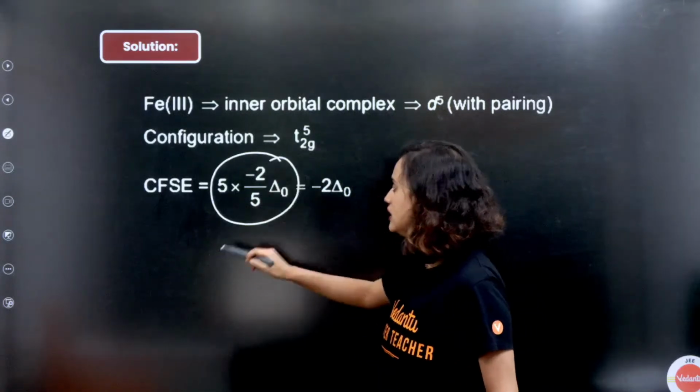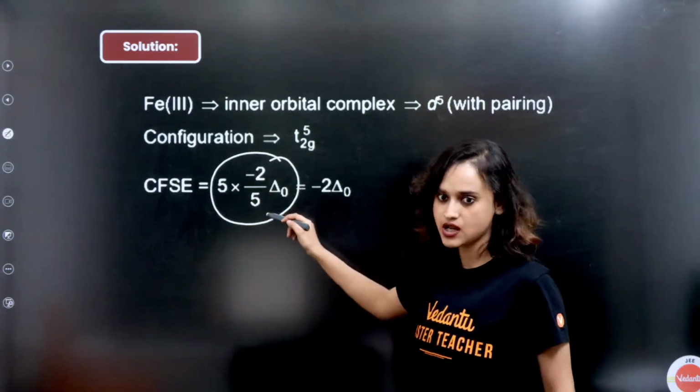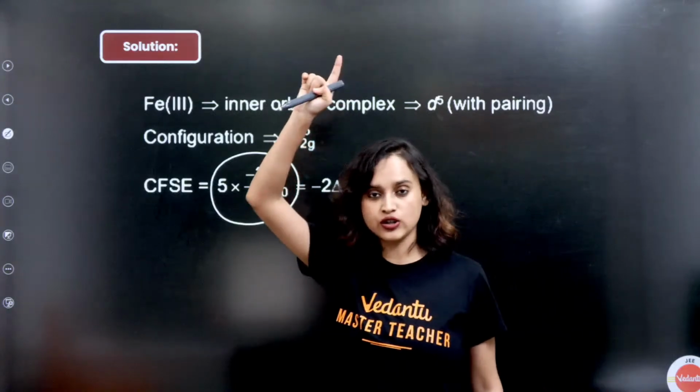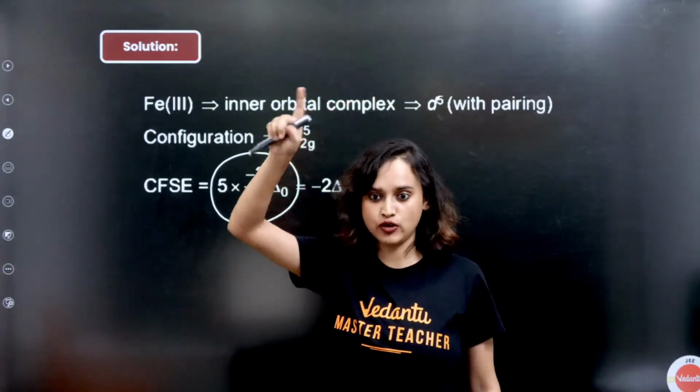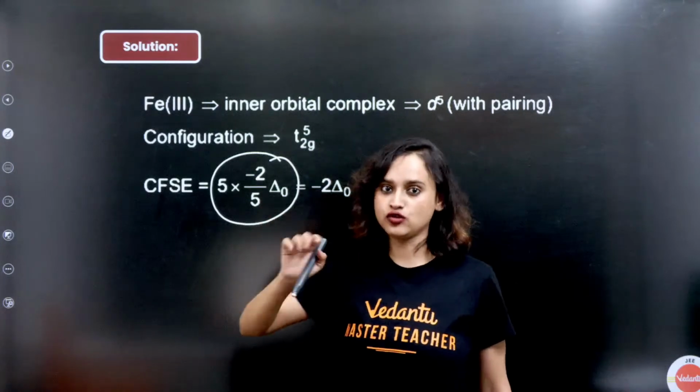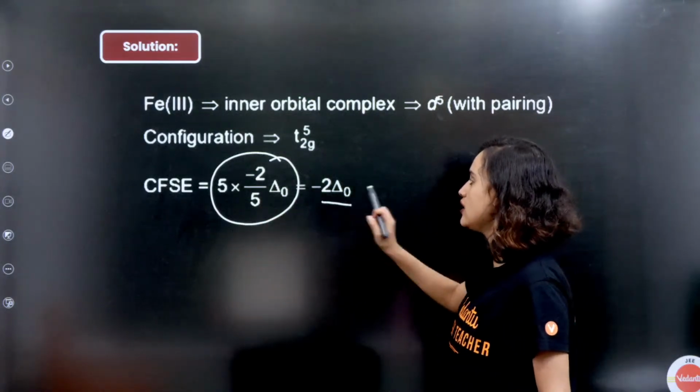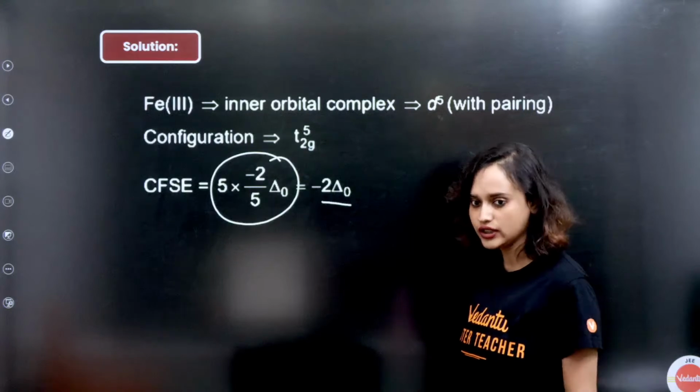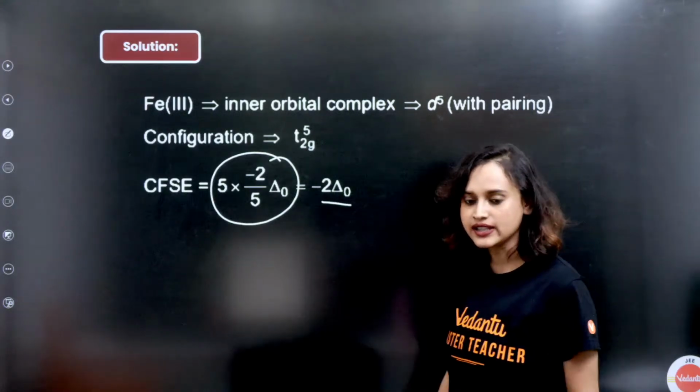If you ask me how this comes, then you will have to go back to the original video on coordination compounds and watch it. Please watch it if you do not know how this formula is coming. And finally you have -2 delta octahedral. Okay, this is the correct answer.